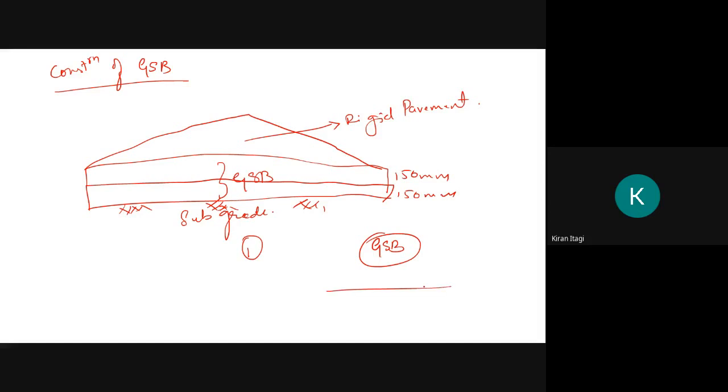Then we will spread it uniformly with the help of the roller. It is compacted uniformly using a 6 to 10 ton 3-wheeled power roller. Okay, this is how the GSB is constructed. Nothing more is there in this. Either you can lay it in a single layer or in a double layer. This is how we will go for the GSB construction.